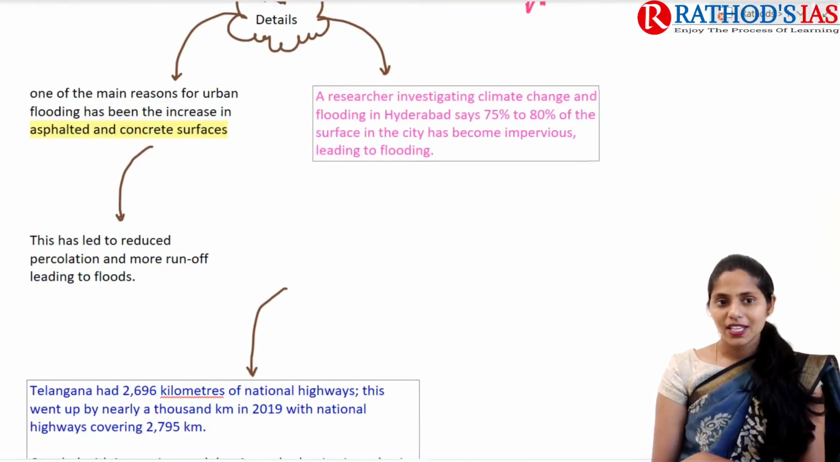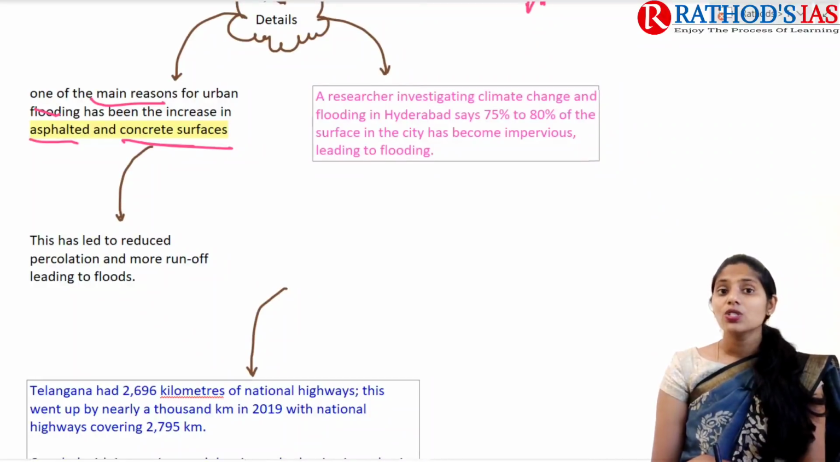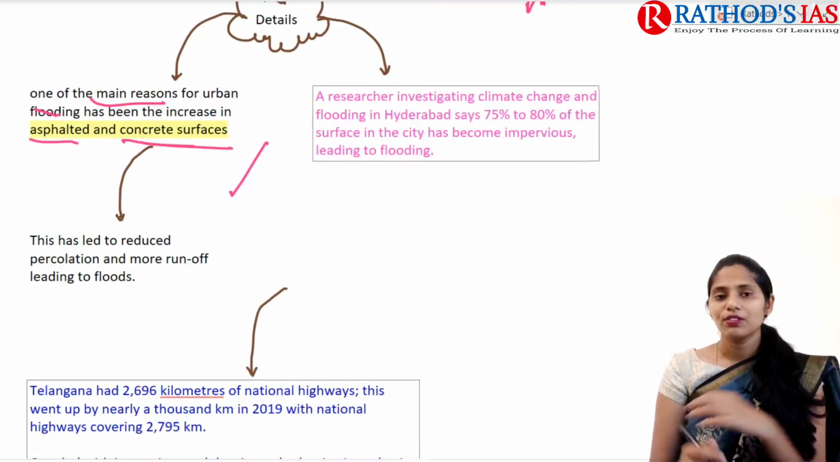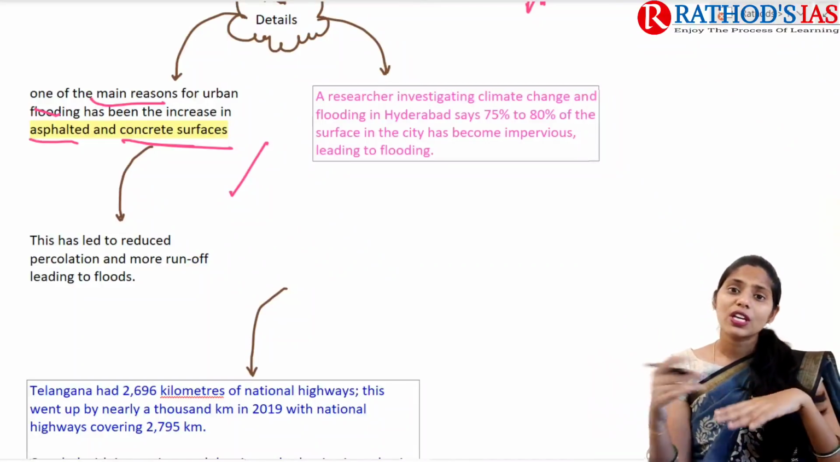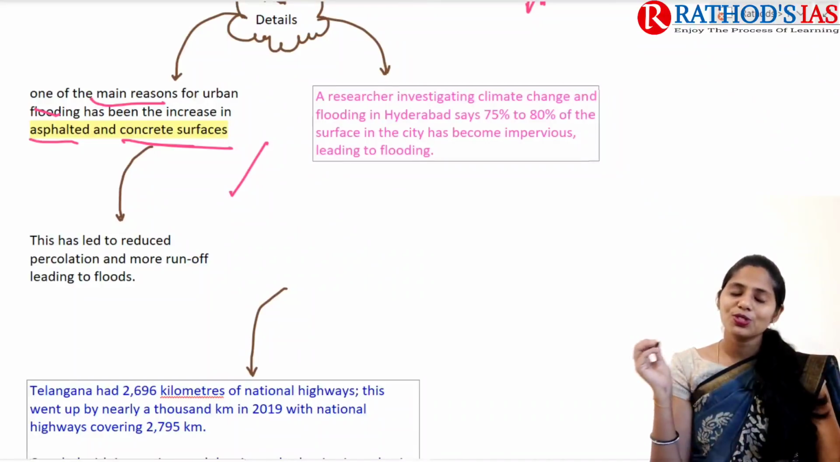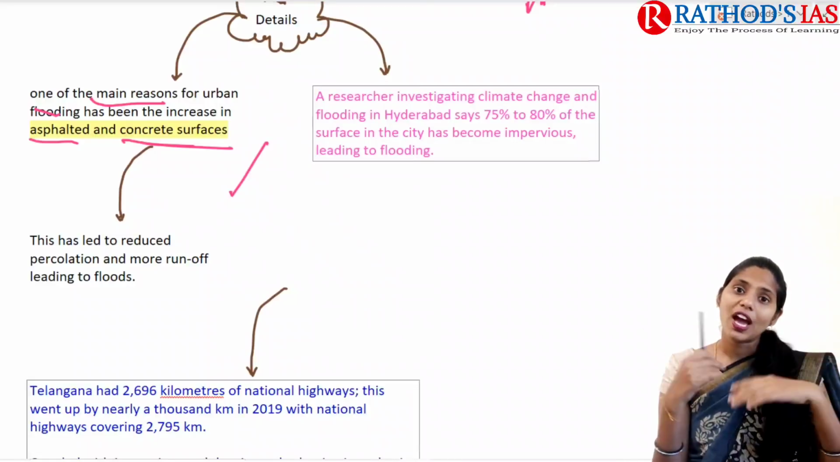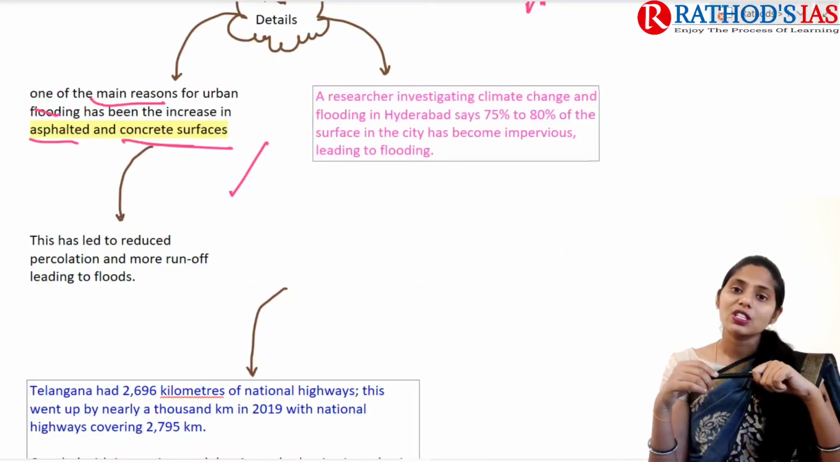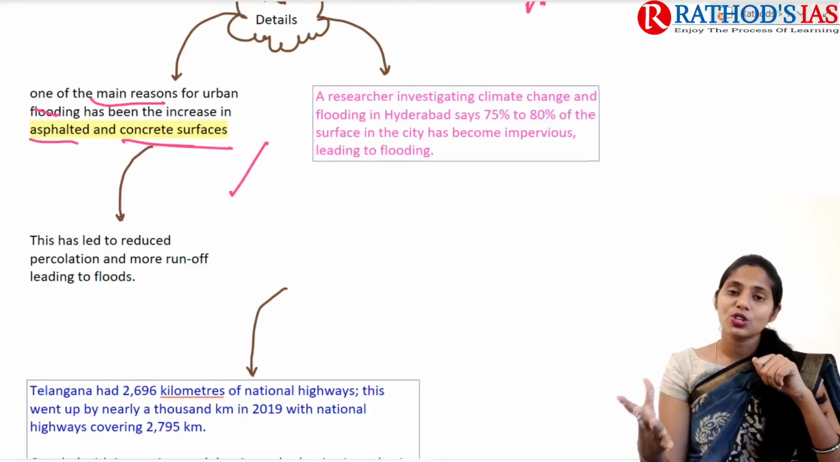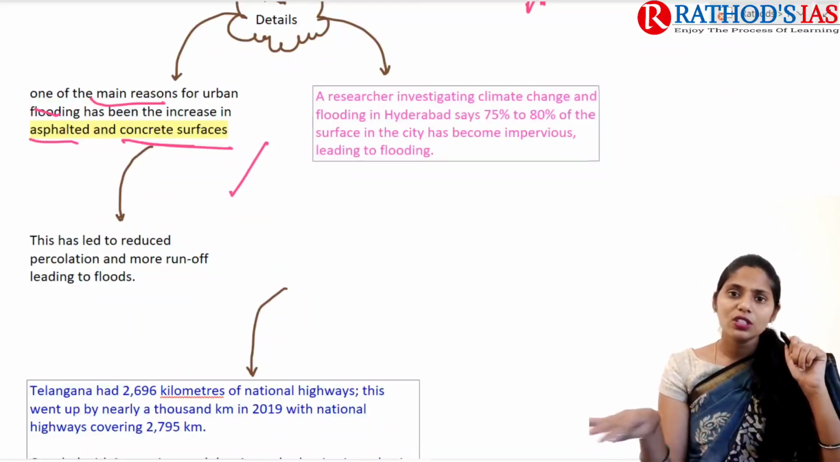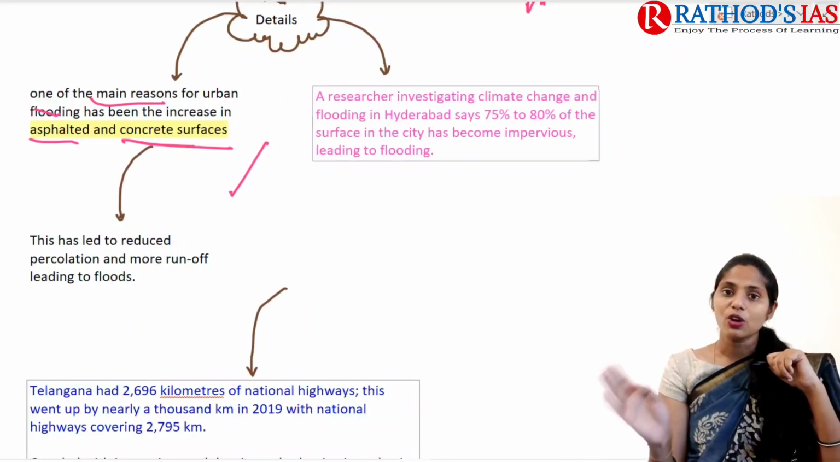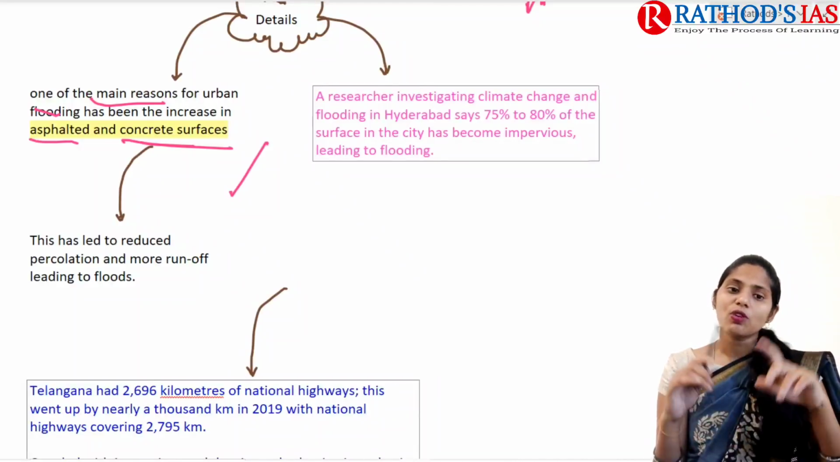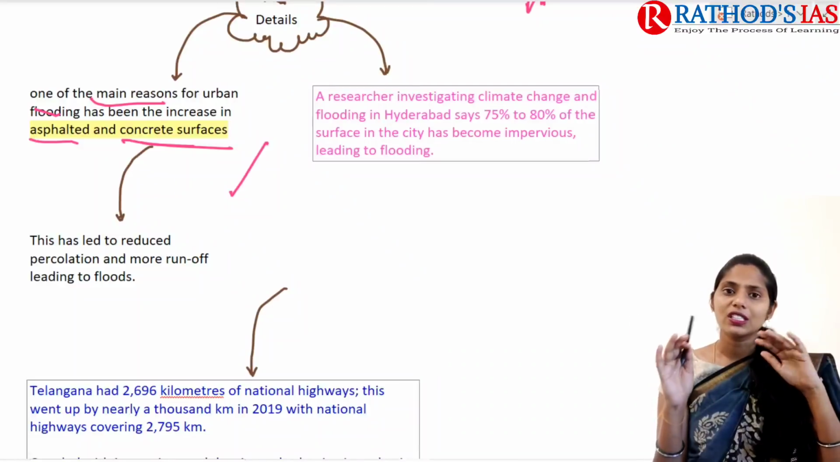If you see the details, it mainly says that one of the main reasons for urban flooding is the increase in asphalted and concrete surfaces. For example, if you go to any urban area, we can see most of the houses are buildings. We have apartments, and there is also an increase in concrete, that means the use of cement. And even the roads are mainly made of asphalt or cement. All these things lead to a decrease in percolation.